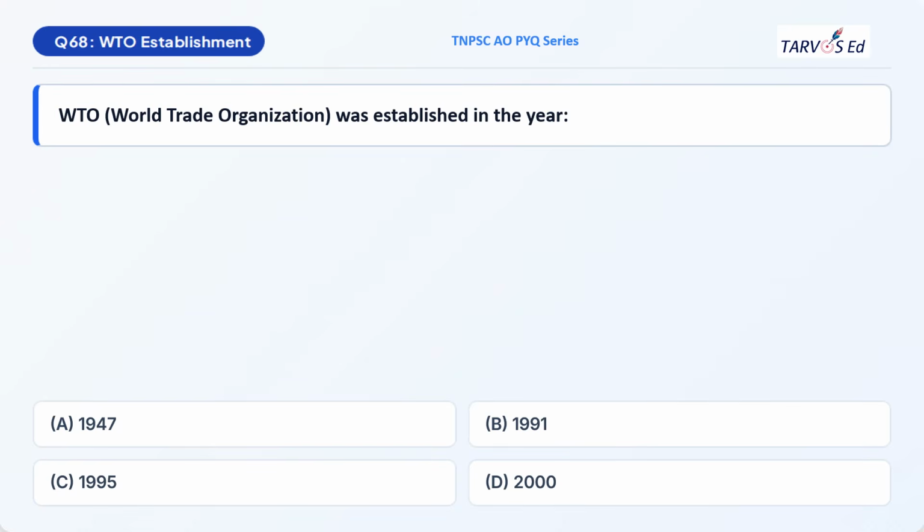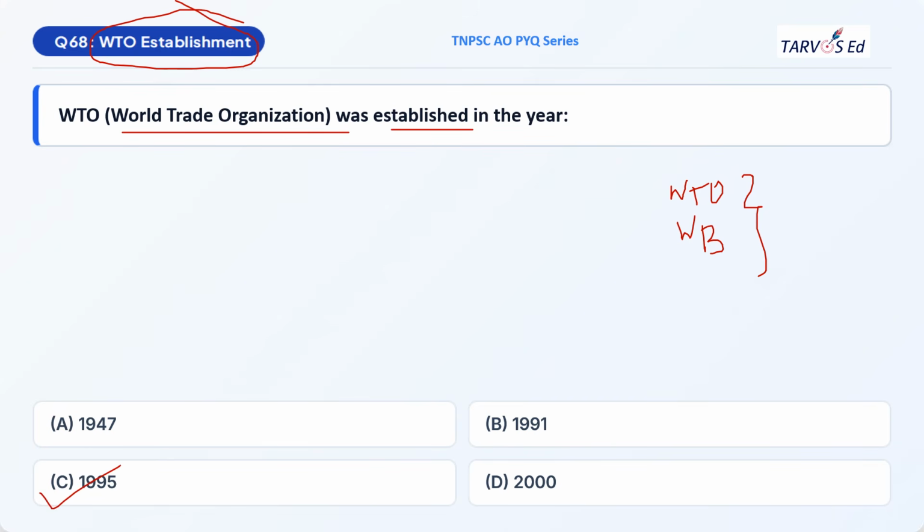Next question is also based on international economics. They have asked a question from WTO. World Trade Organization was established in which year? Option A 1947, B 1991, C 1995, and D 2000. Both WTO and World Bank are very important topics. Please make note of this. Please make sure you study all these topics before entering the exam hall. And the option will be option C, 1995.